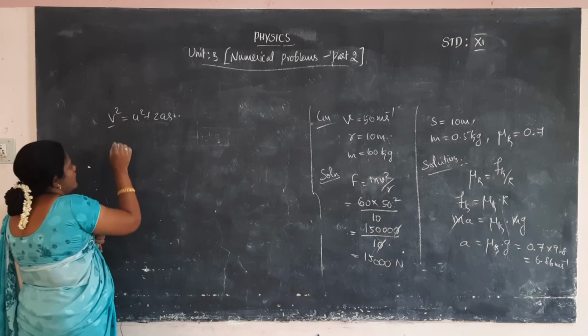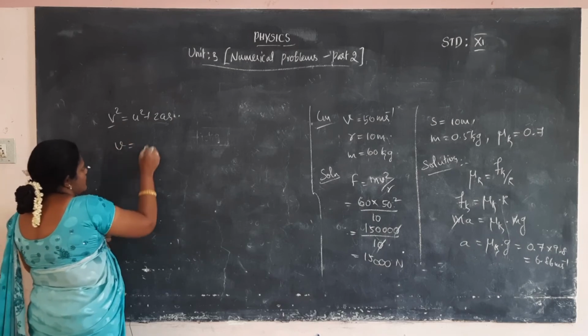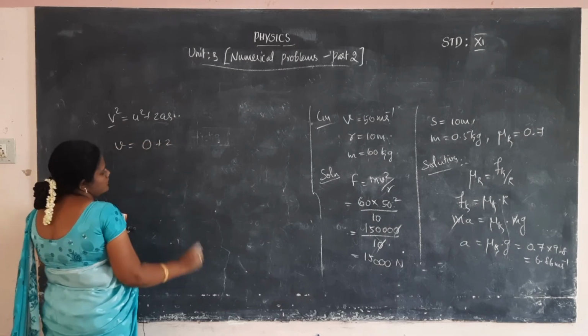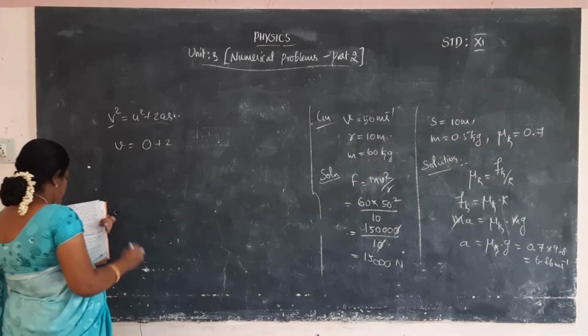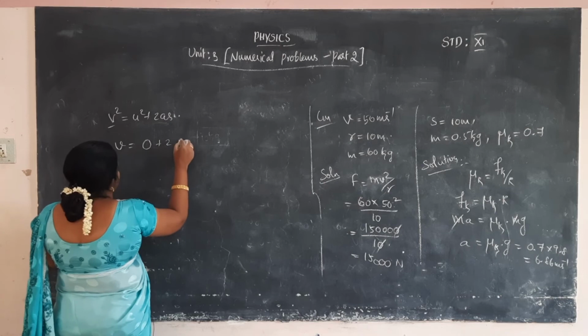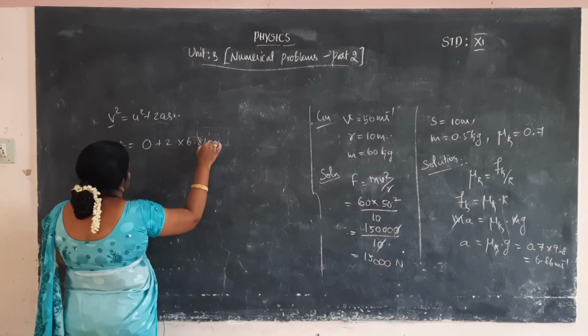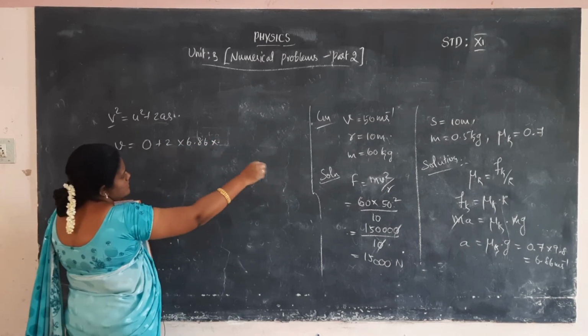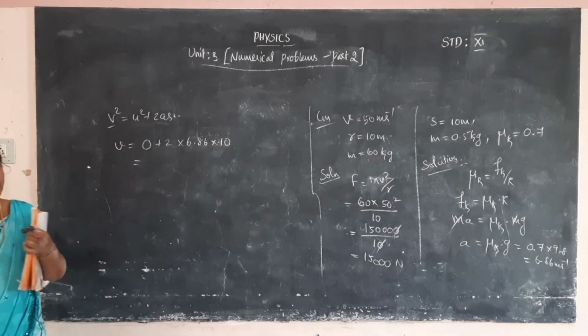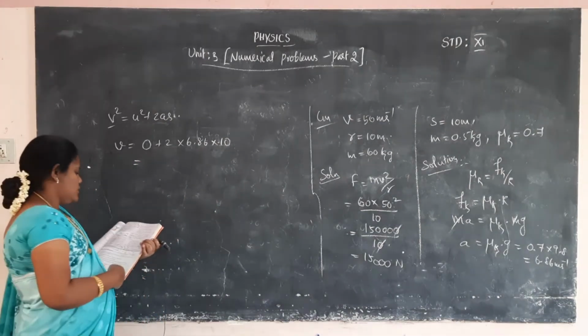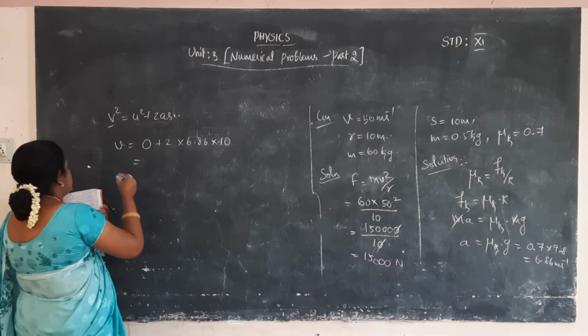So the initial velocity u is 0, the acceleration a is 6.86, and the distance is 10. So 2 into 6.86 into 10 gives V square.